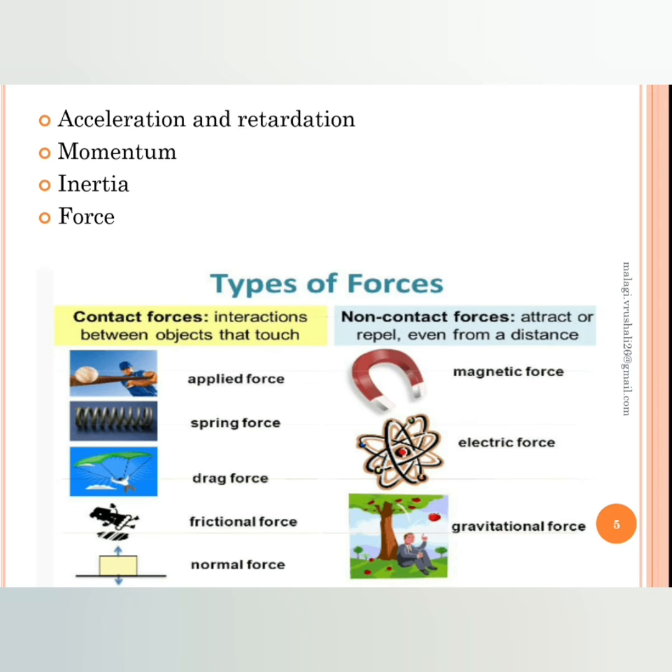The next one is force. What is force? When some external means is applied to an object, that becomes force. So there are different types of forces. One is contact force, the other one is non-contact force. Contact force comes when interaction of two bodies happens. So there are again different types: applied force, spring force, drag force, frictional force, normal force.